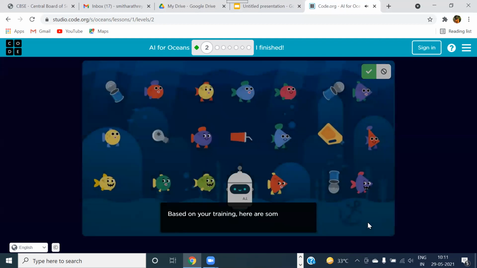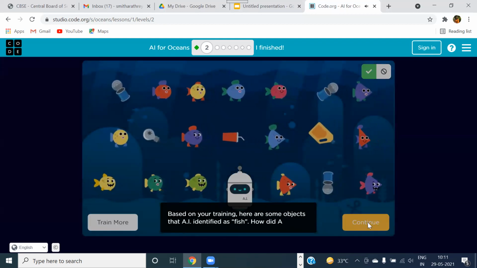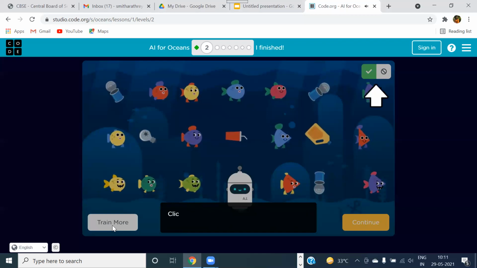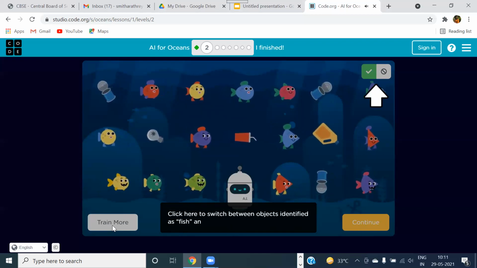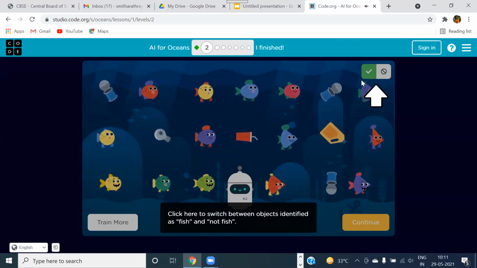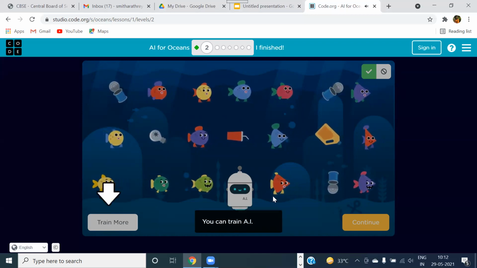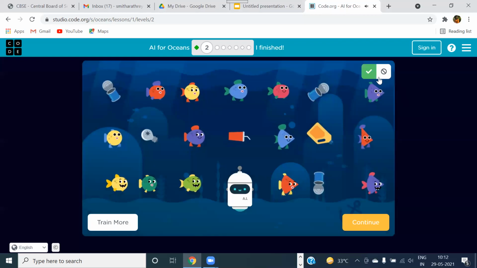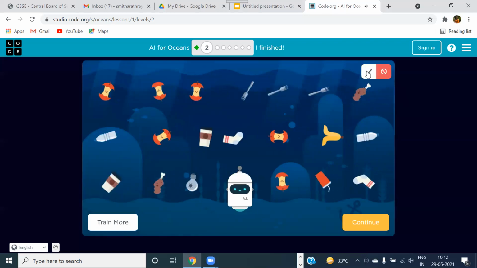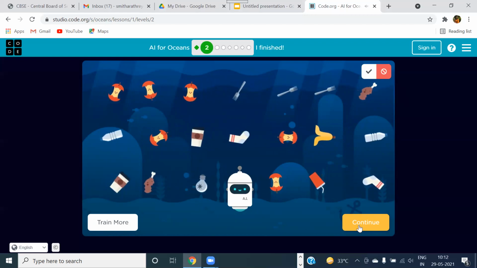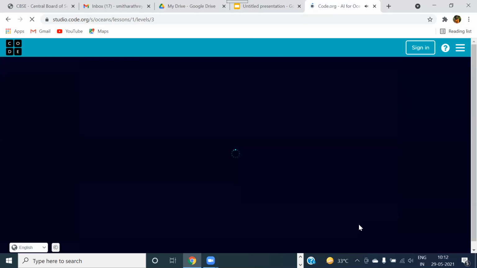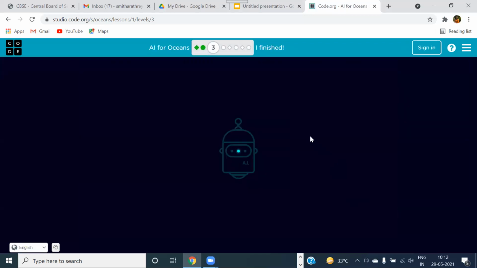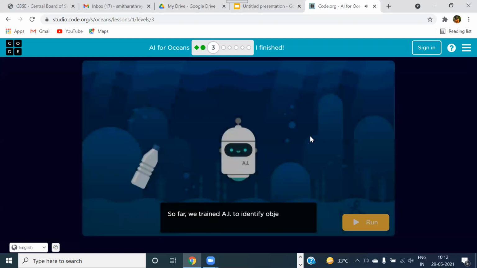If I want to train more, then we have to click on this train more. So we'll click on continue. Now the first part was over. So it was almost 90 to 95% okay.